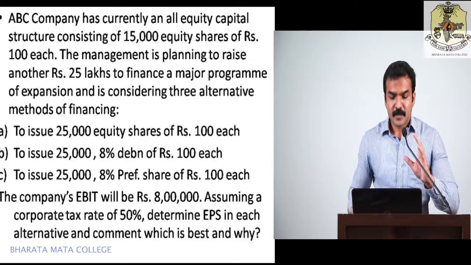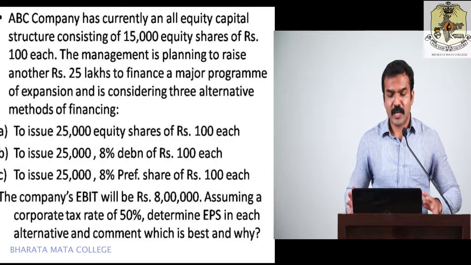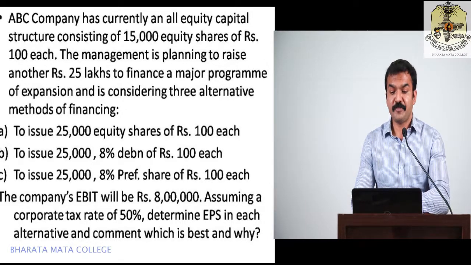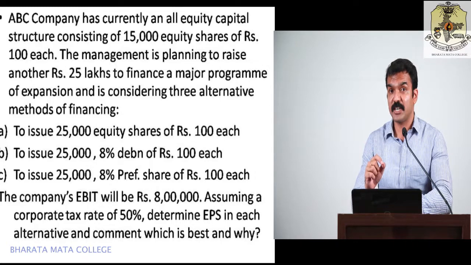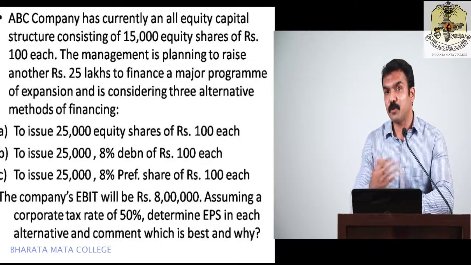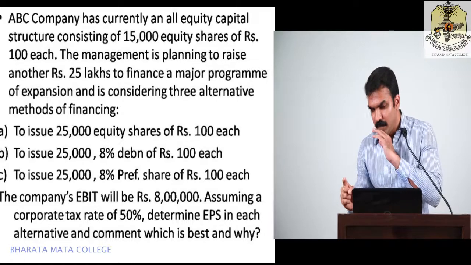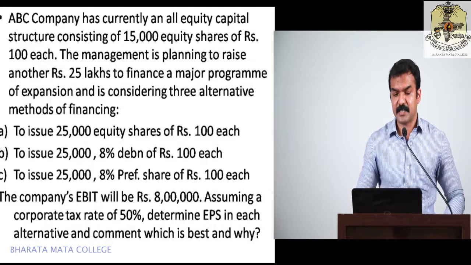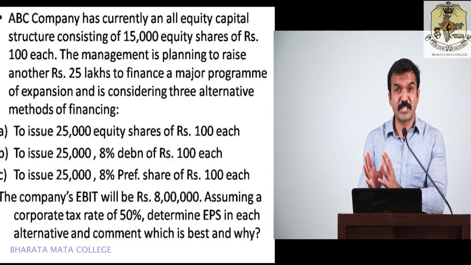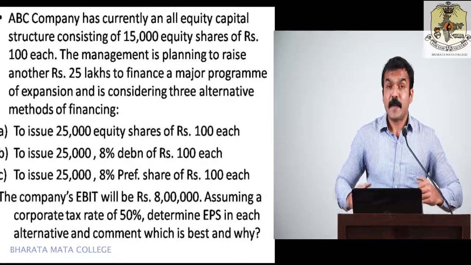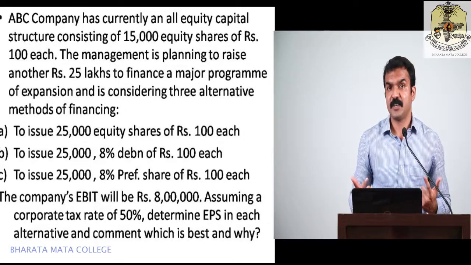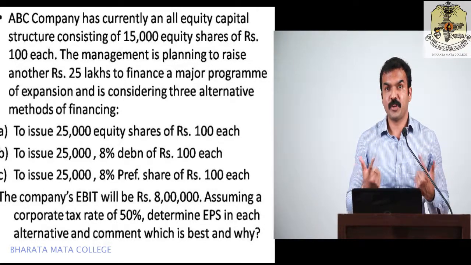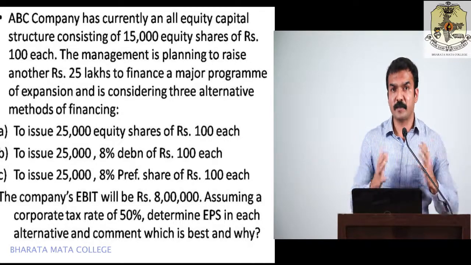So you can see here that ABC is a company, so they already have an equity capital. And it is clearly mentioned 15,000 equity shares of rupees 100 each. That means the total amount of equity share capital will be how much? 15,000 into 100, that comes around 15 lakhs. So already they have 15 lakhs of capital in terms of equity. Next is, again, management is planning for an expansion. So when they plan for an expansion, they need 25 lakhs.